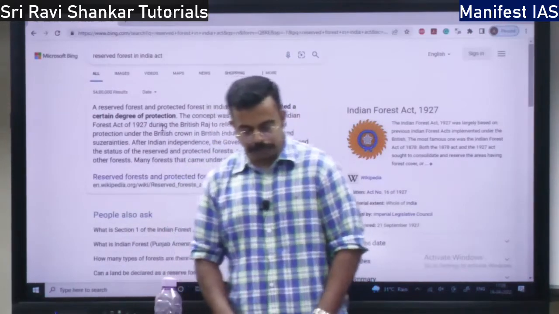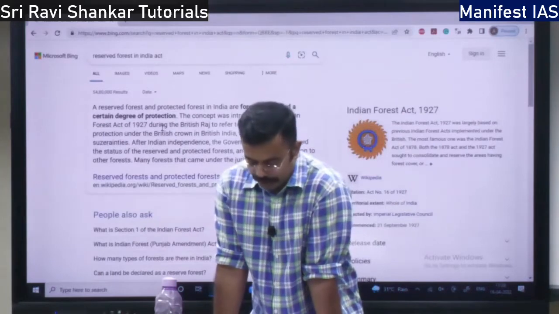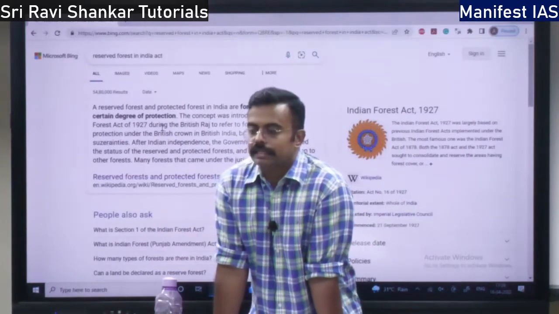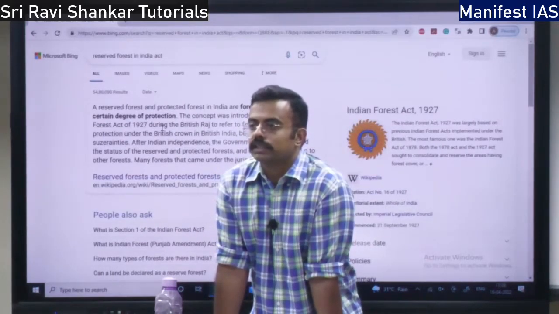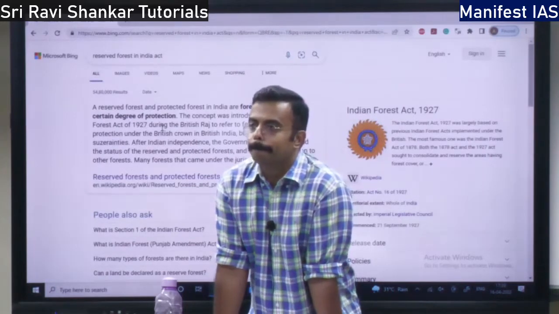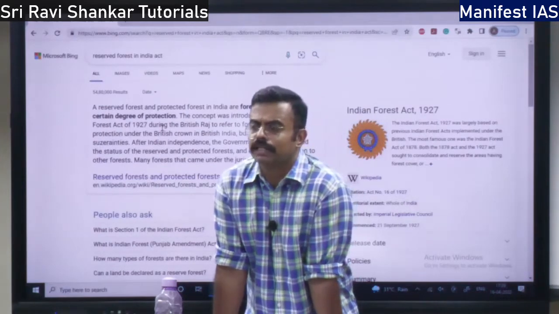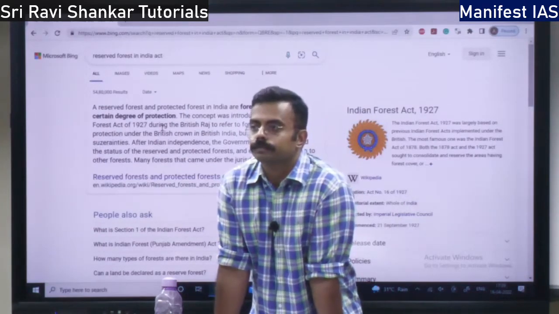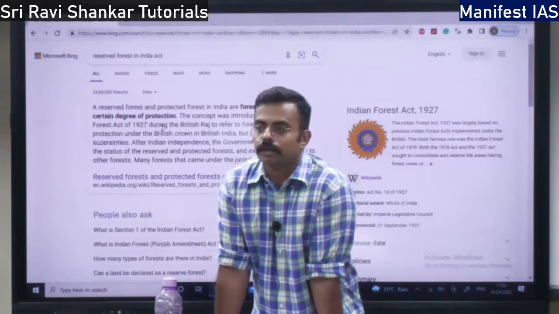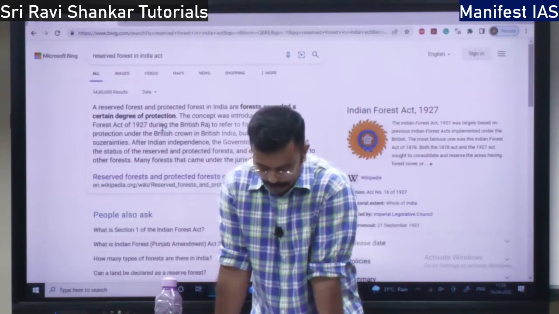Were you sleeping? It is 12 nautical miles, right? So when they are declaring the territorial waters, some water is being declared as a wildlife sanctuary or national park. Where have they declared a wildlife sanctuary or national park in the water region? Can you give me one example? Gulf of Mannar, right? Also the Sundarban region, right?